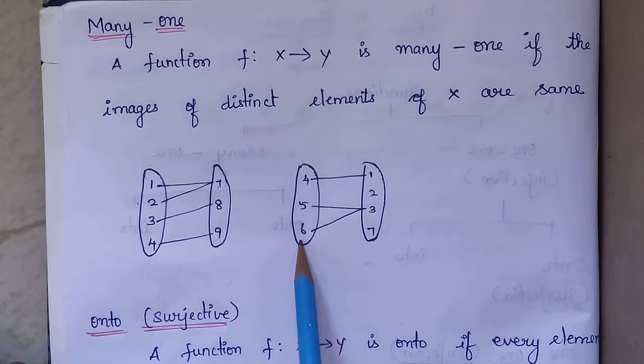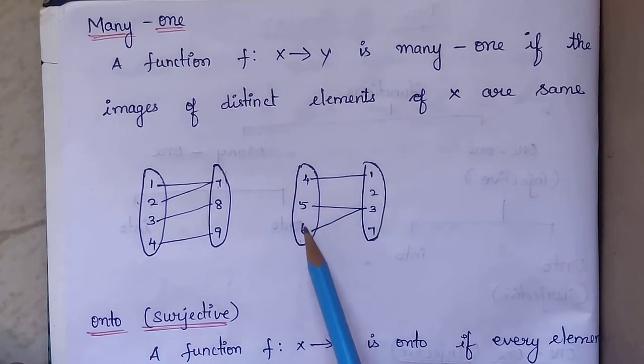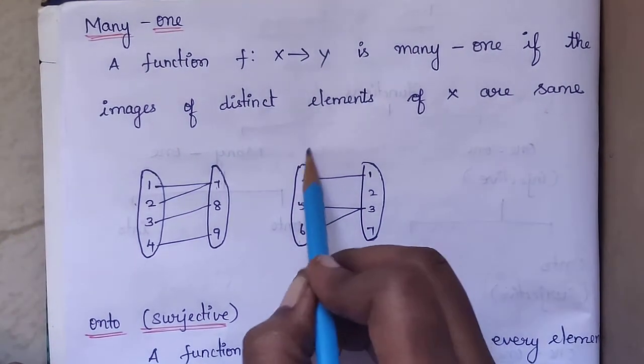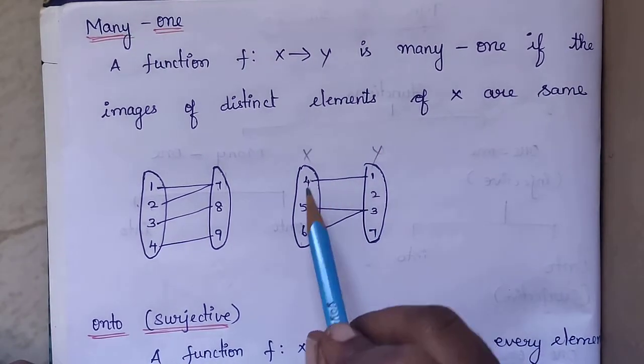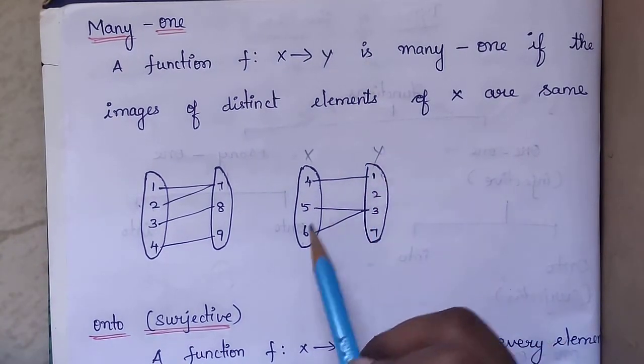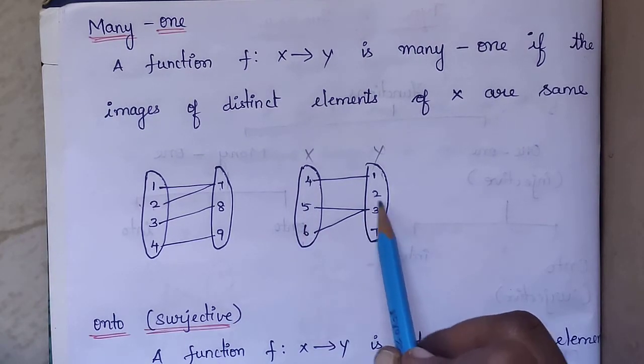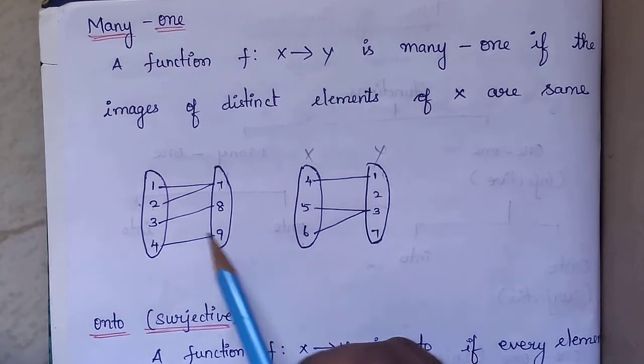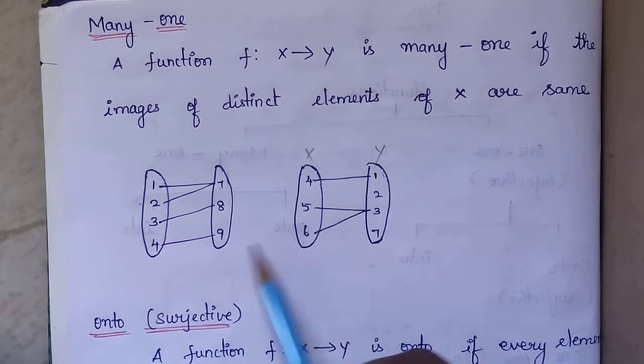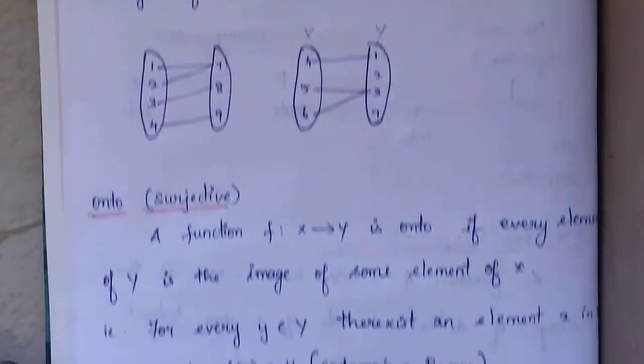Now see here in the next one, for 4, 5 and 6 in the x, this is y. For 4 a distinct element is there, but for 5 and 6 the image is the same, that is 3. So these two are the examples for many to one.